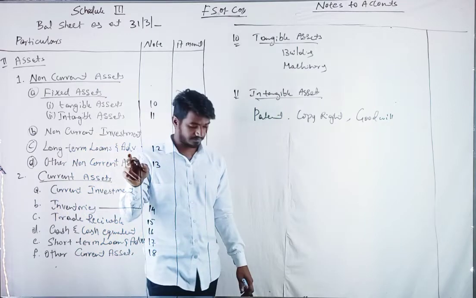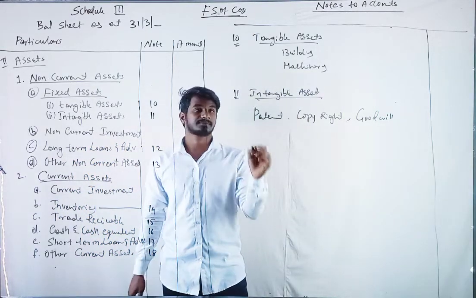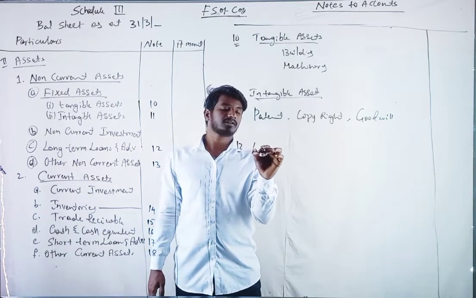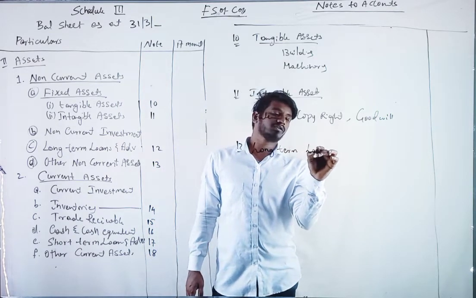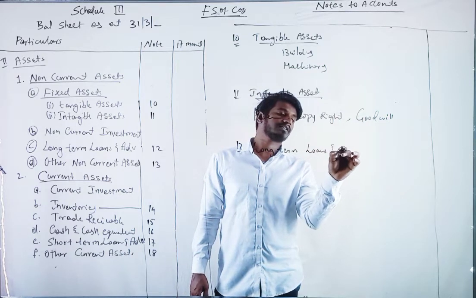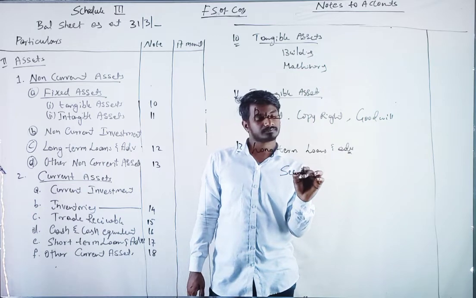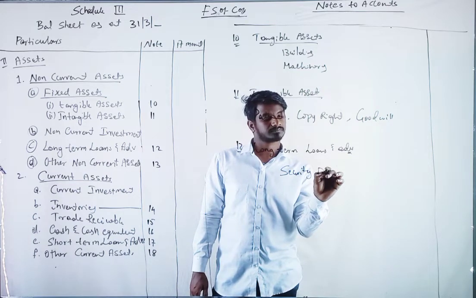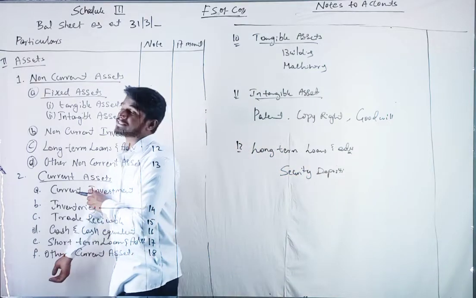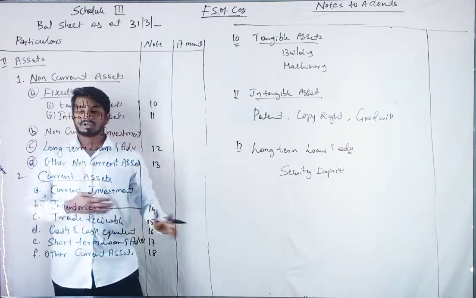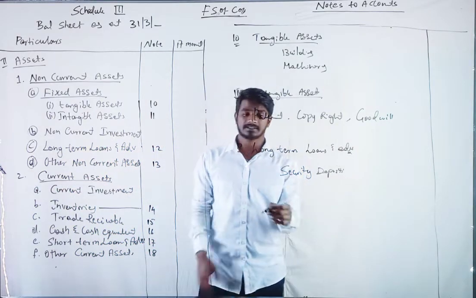Long-term loans and advances, the 12th note. These are security deposits, we can take security deposits as an example. Okay, next, note number 13 is other non-current assets.